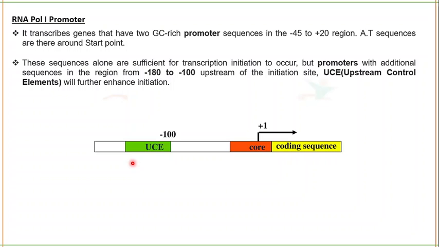So this is a promoter for RNA polymerase 1. It will have two guanine cytosine rich sequences, and some adenine thymine sequences around the start point, and the upstream control element will also be present, which will enhance the initiation. So you gotta know about the RNA polymerase 1 promoter. It will be rich in guanine cytosine, will have adenine thymine base pairs around the promoter site, and will have some upstream control element which will enhance the initiation.